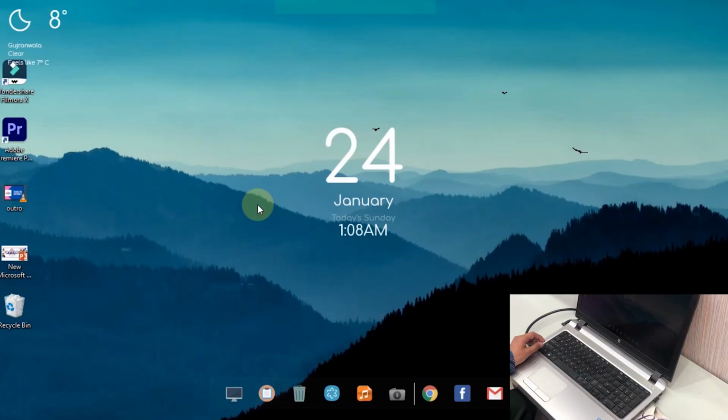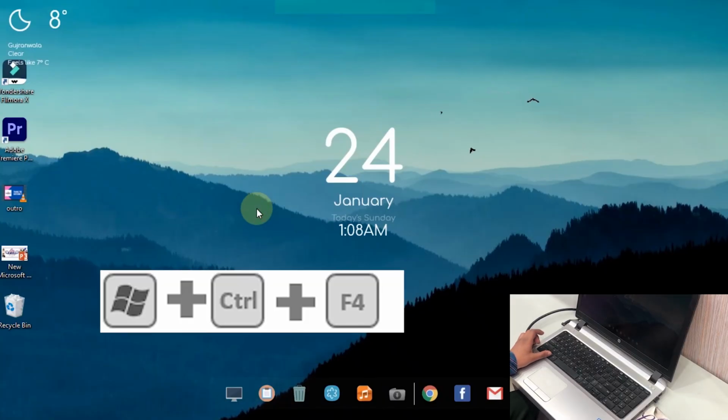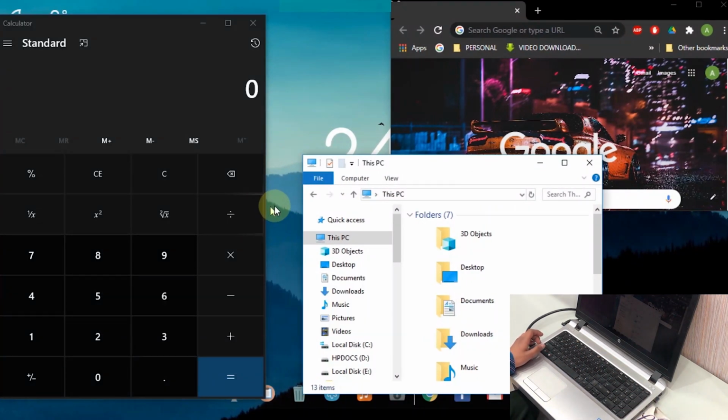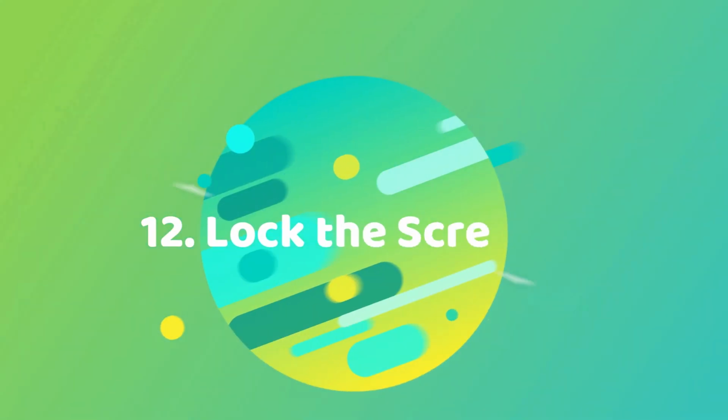Now if you want to delete a desktop, just press Windows key, Control key and F4 key at a time and it will delete the currently open desktop.